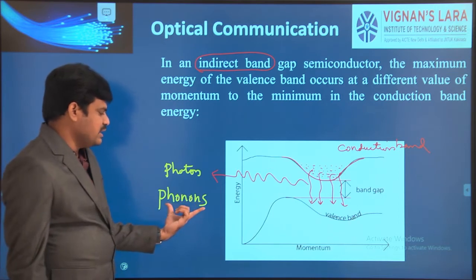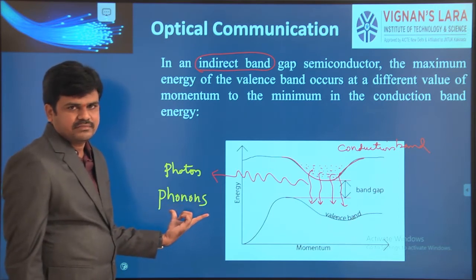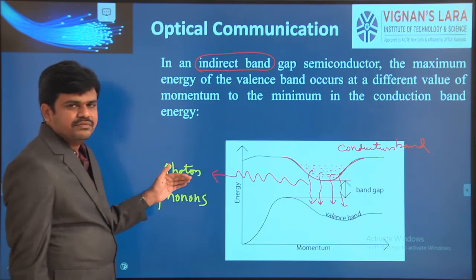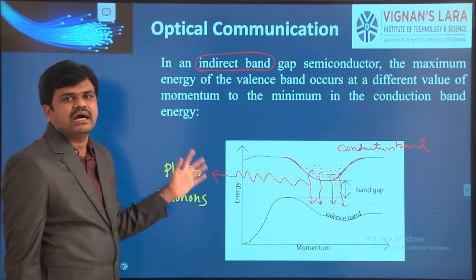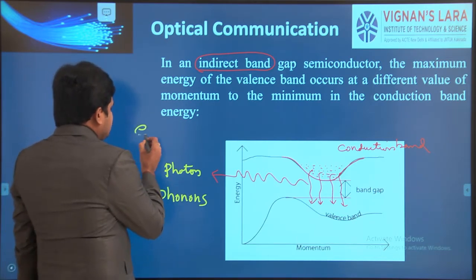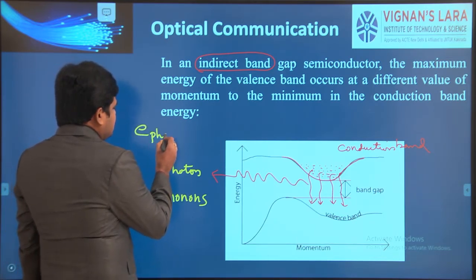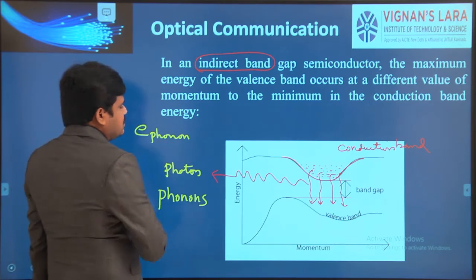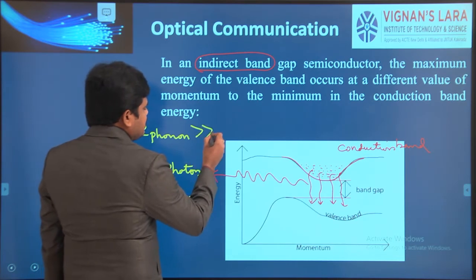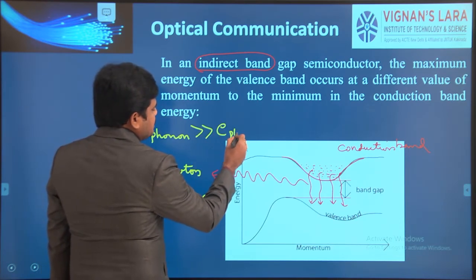That energy is called phonon energy. Compared to photon energy, it is very high; for example, E phonon is much greater than photon energy.